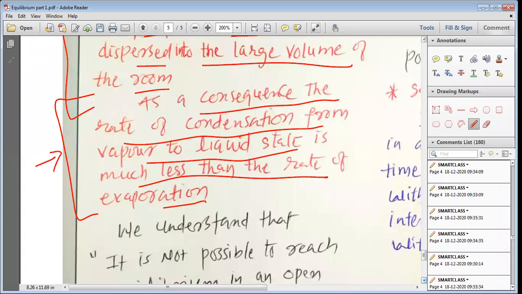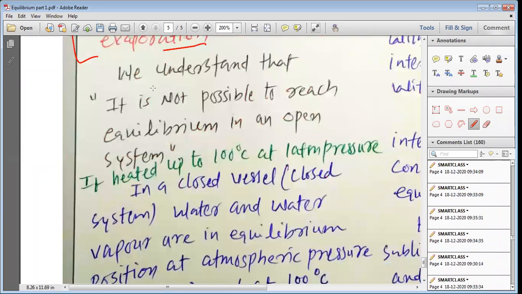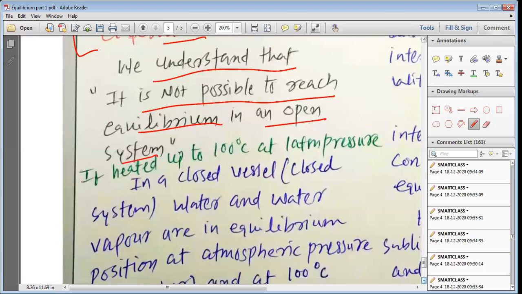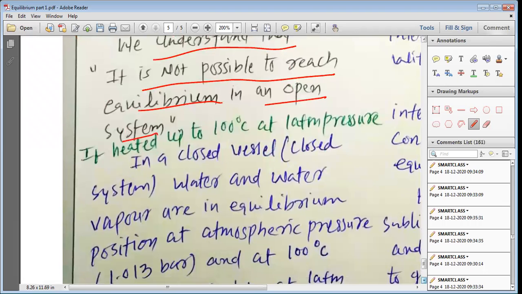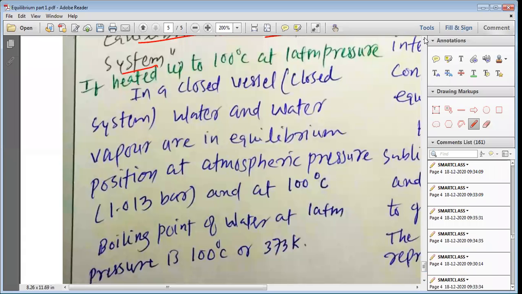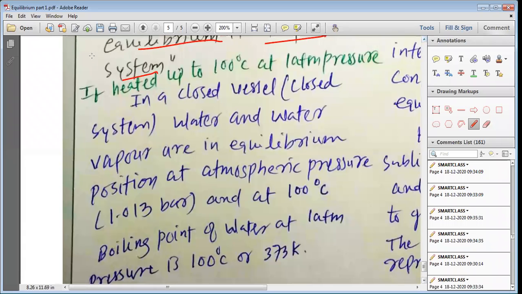So from this, my dear students, we understand that it is not possible to reach equilibrium in an open system. If we keep the system open, if we do not use a closed system, the equilibrium cannot be established. So, my dear students, it is an important point that we conclude here: equilibrium can only be established in a closed system.